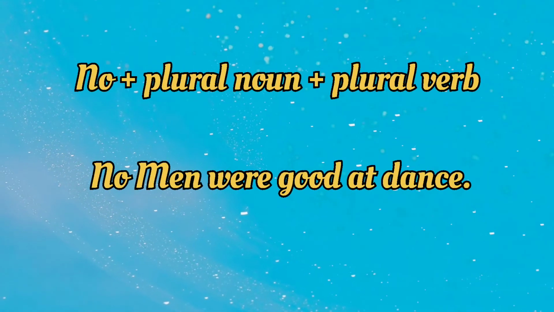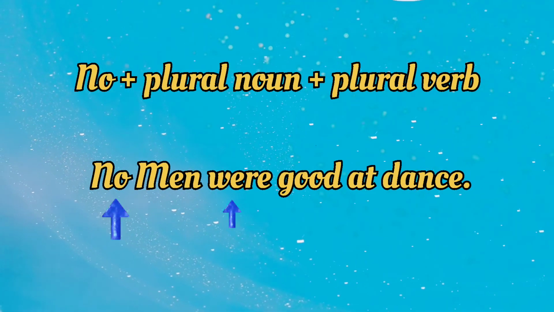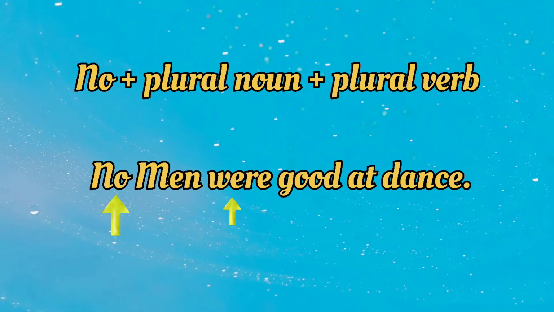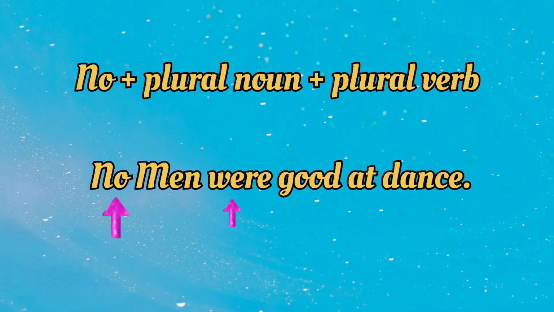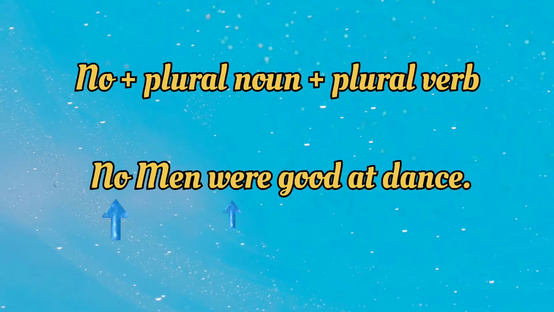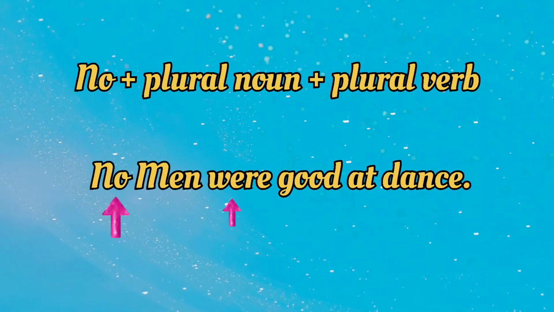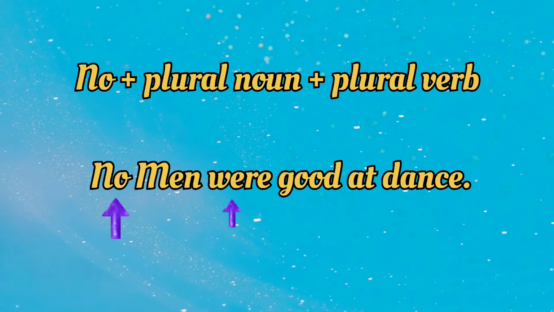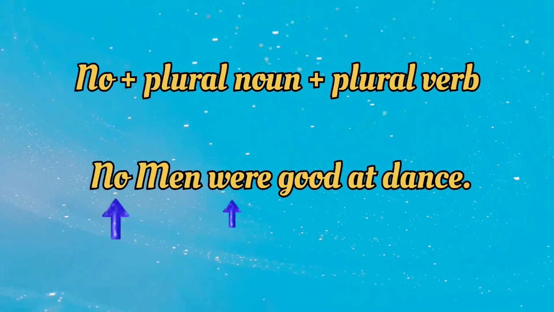And let's see the next one. Next example is here, no plus plural noun plus plural verb. If no is followed by a plural noun, then obviously there should be a plural verb, like no men were good at dance. No men is plural here, so were is a plural verb. Good at dance. So the subject no men agrees with the plural verb.